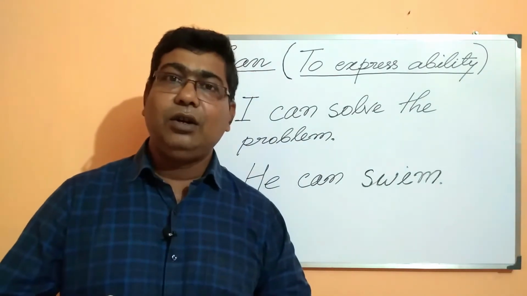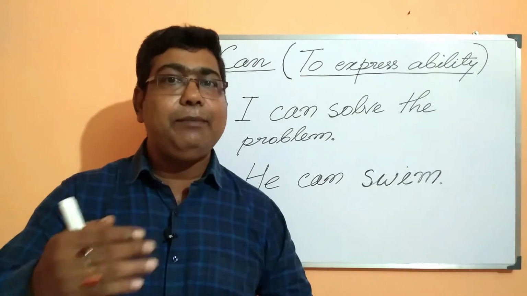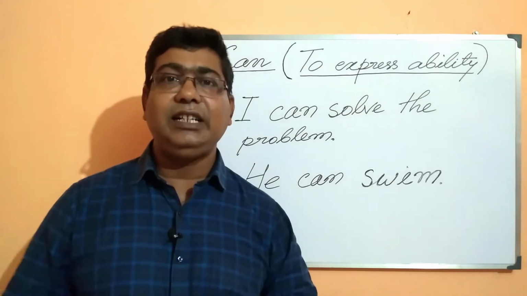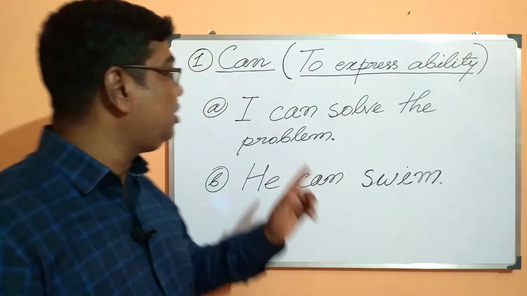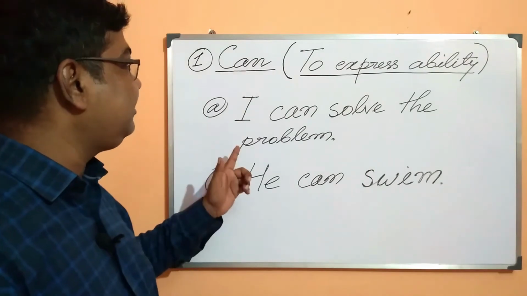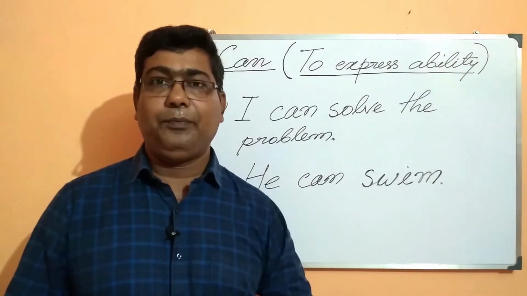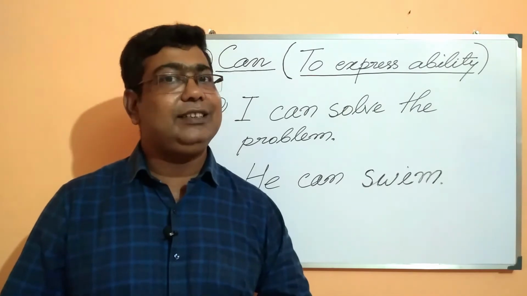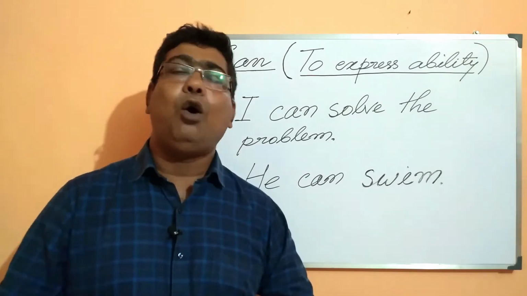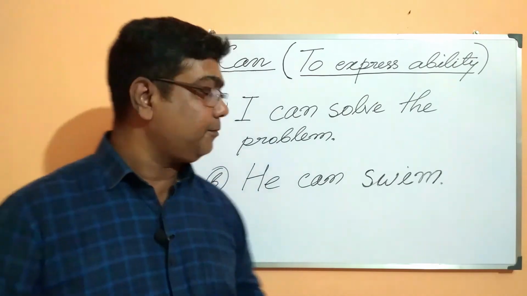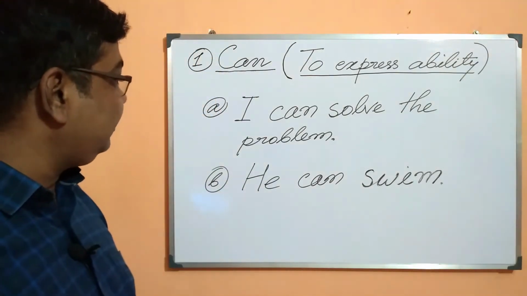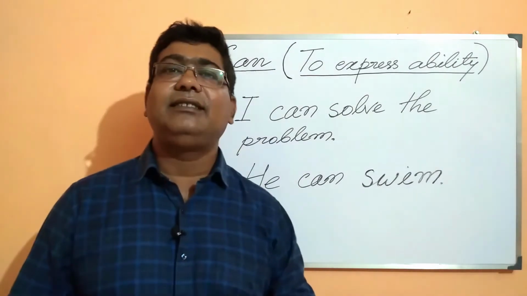So wherever we need to show ability, capability, we use the modal can. So here it says that the subject is able to solve the problem. So the first function is to express the ability of the subject in the sentence. Look at the second sentence, students. He can swim.